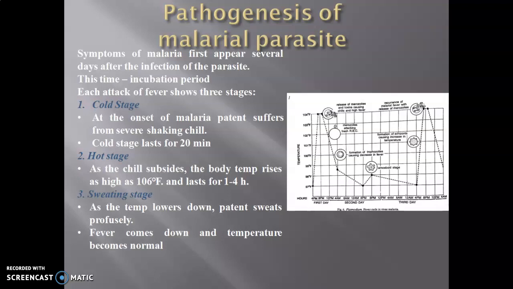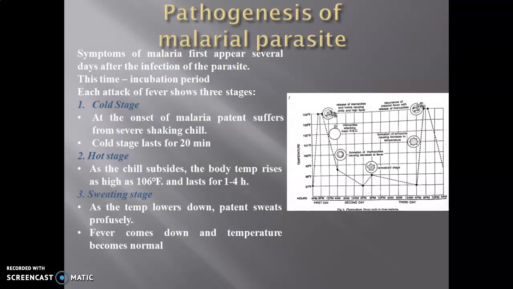stage. As chills subside, immediately you can see the hot stage. The body temperature immediately rises high. It reaches 106 Fahrenheit, and it takes about 1 to 4 hours. It lasts for about 4 hours.